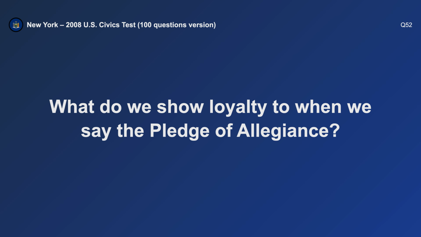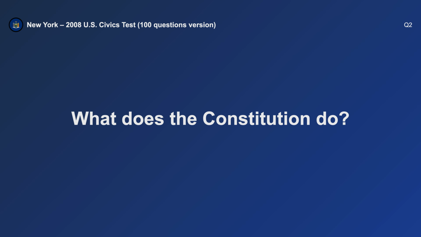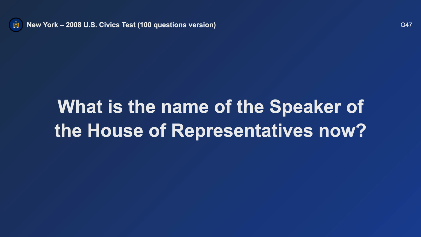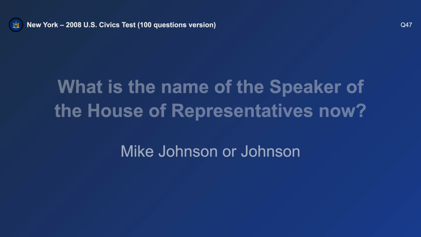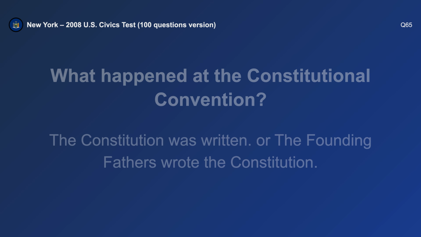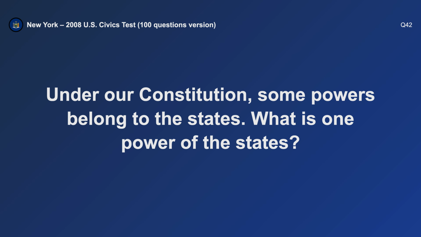What do we show loyalty to when we say the Pledge of Allegiance? The United States. What does the Constitution do? Sets up the government. What is the name of the Speaker of the House of Representatives now? Mike Johnson. What happened at the Constitutional Convention? The Constitution was written.